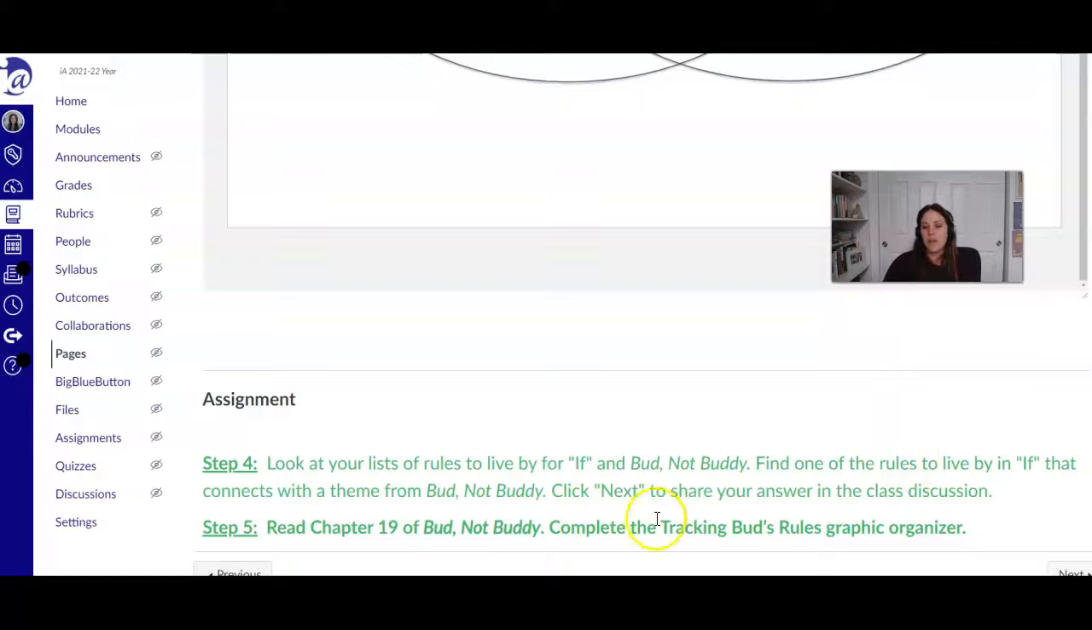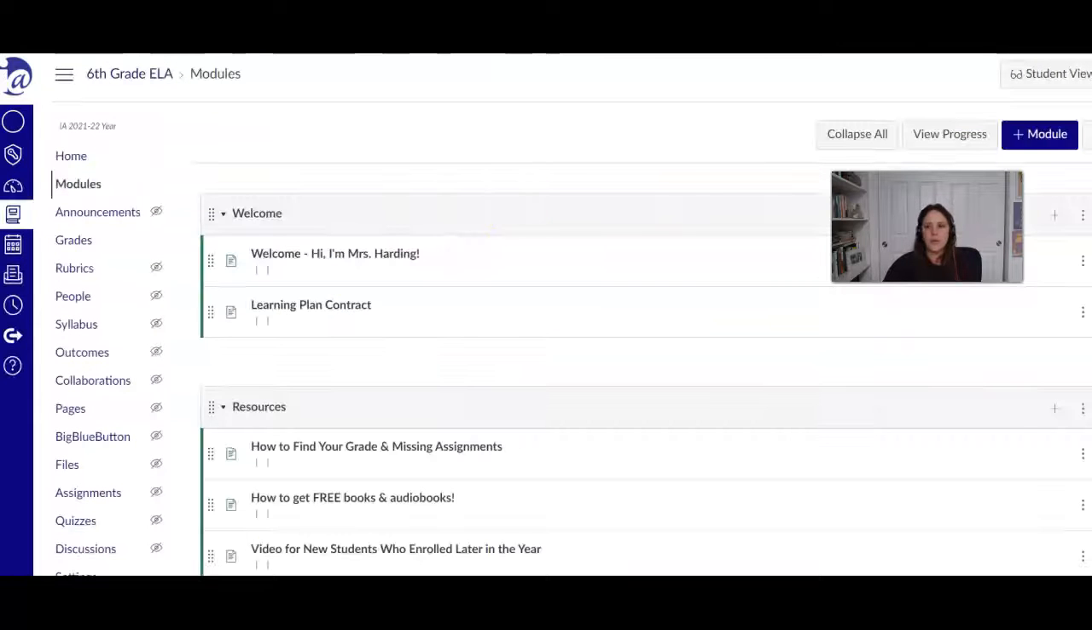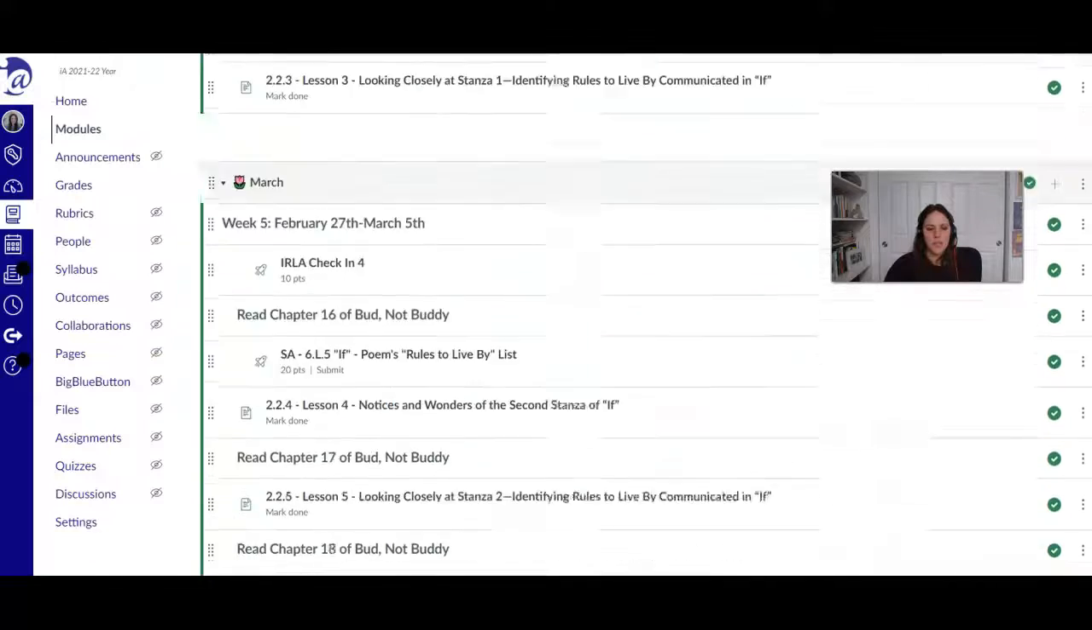And then over the weekend or early next week, you can start jumping into chapter 19 and remember to keep tracking Bud's rules in your graphic organizer in your ELA notebook or the list that you're making. Okay. So I'm going to go here real quick, make sure that I covered it all before I let you go.